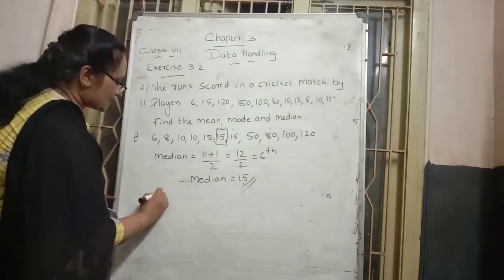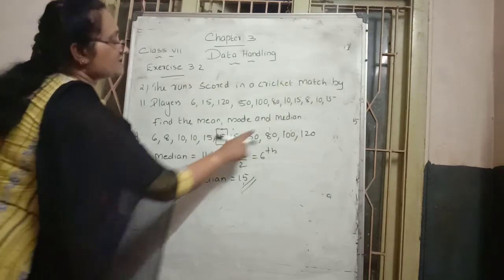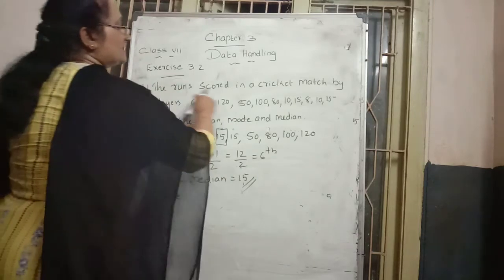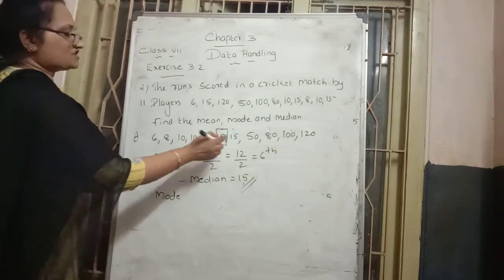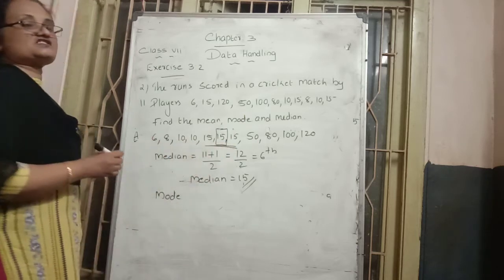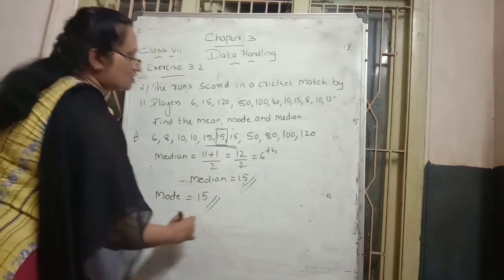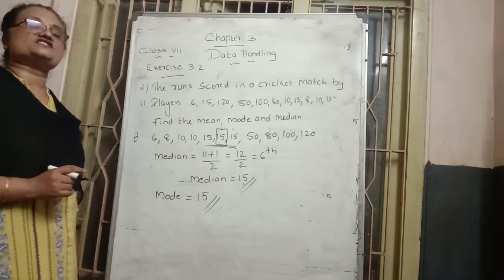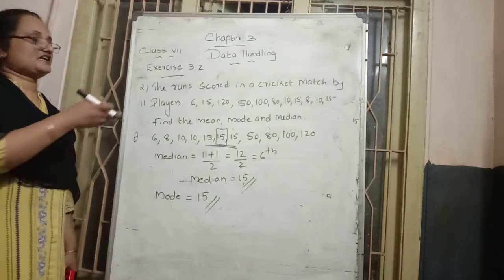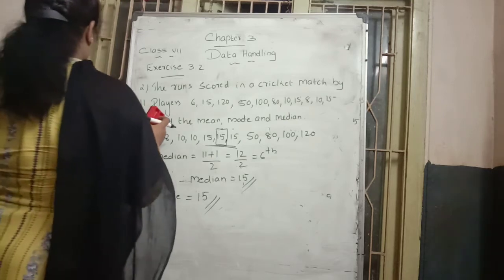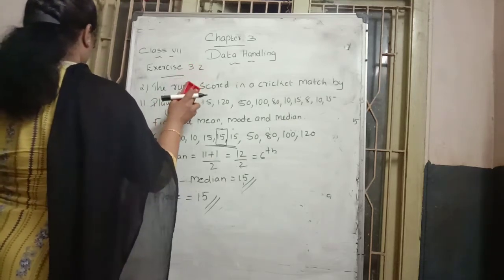Next, one more thing we want to find out, the third: they ask us to find the mode. How do we find the mode? In the given data, which number is repeated more times? Number 15 is repeated more times. That's why we can say the mode is equal to how much? 15 is the answer. I hope you can understand this second question also. In this way these questions are done.